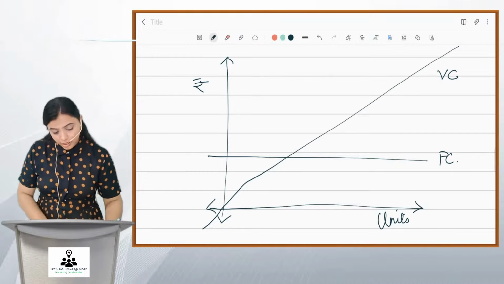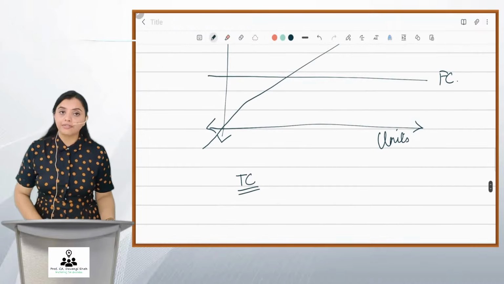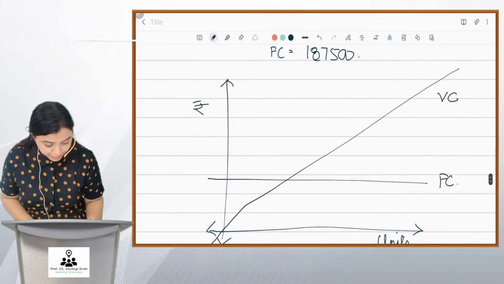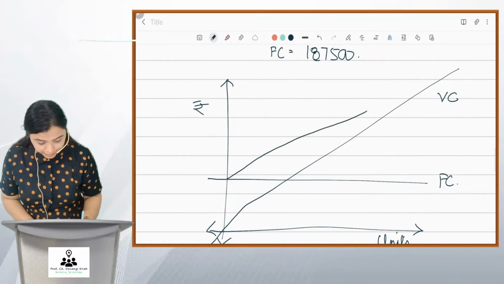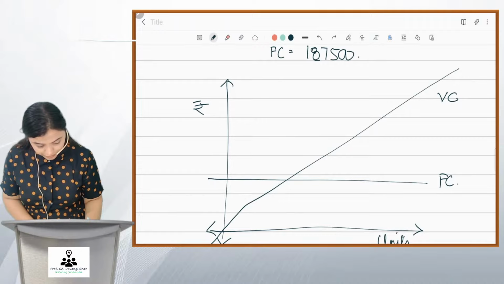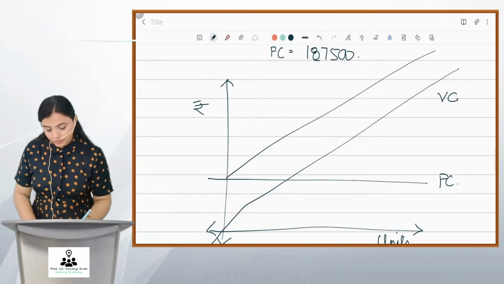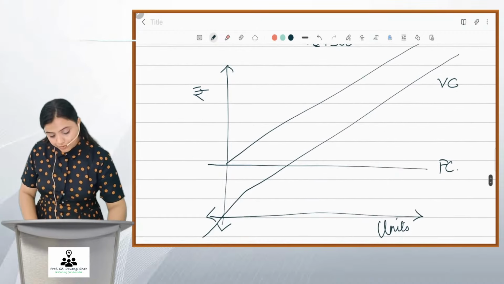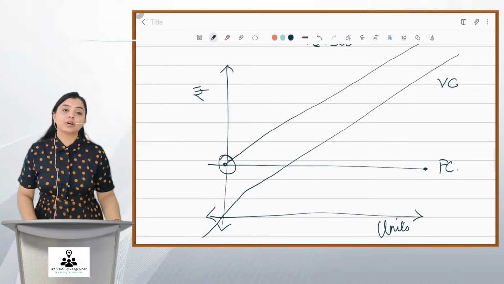Once they are done, you will make the total cost graph. Which graph? Total cost. And it will pass from here. Okay, this will be your total cost line. It will start not from 0 but from 30,000, that is your fixed cost.